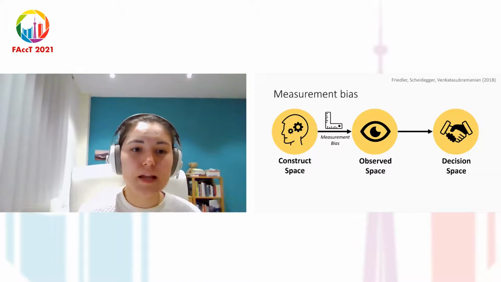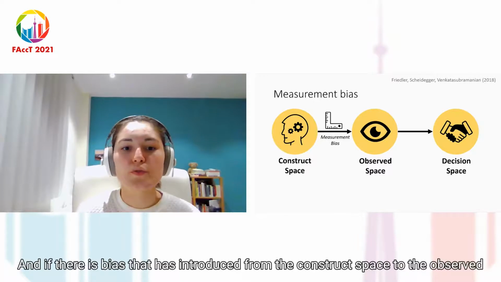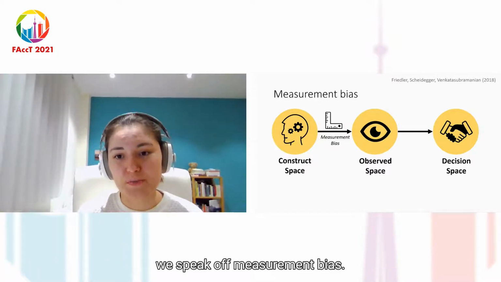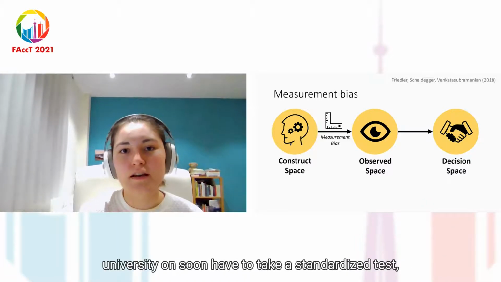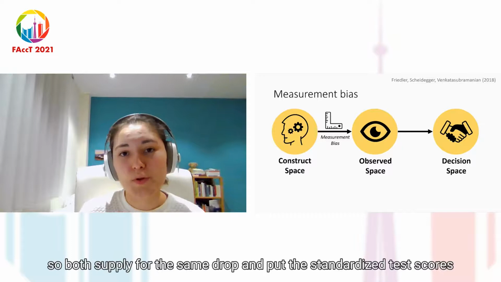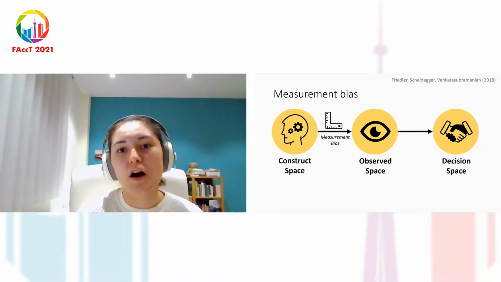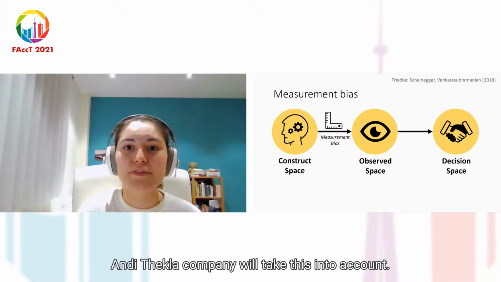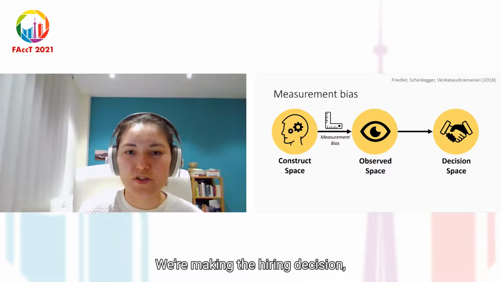And now this observed space is, of course, not a perfect representation of the construct space, but it can be biased. And if there is bias that is introduced from the construct space to the observed space, we speak of measurement bias. An example of this would be two students who are in their final year of university and soon have to take a standardized test. And we assume that after university, they'll both apply for the same job and put their standardized test scores on their CV, and the company will take this into account when making the hiring decision.